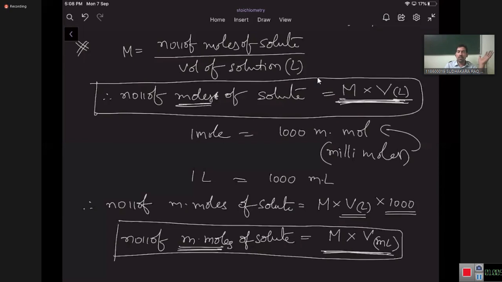Will you remember this? Because this is the most important formula. Very simple. Multiply the molarity of the solution with the volume of the solution in liters, and you will get the number of moles of solute. Molarity multiplied with volume in milliliters, you will get the number of millimoles of the solute. Volume in milliliters, millimoles. Volume in liters, moles.